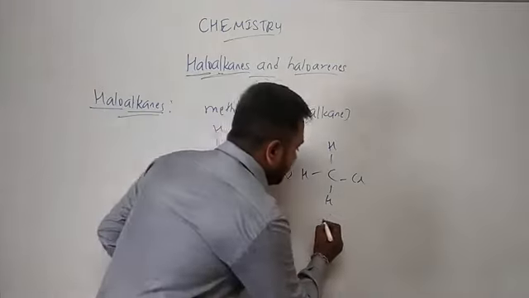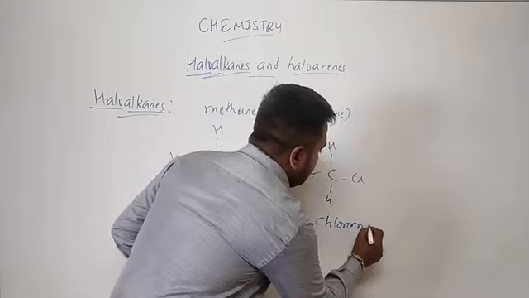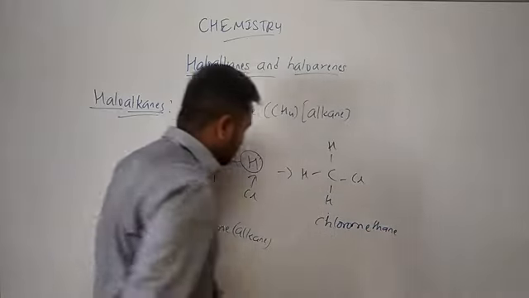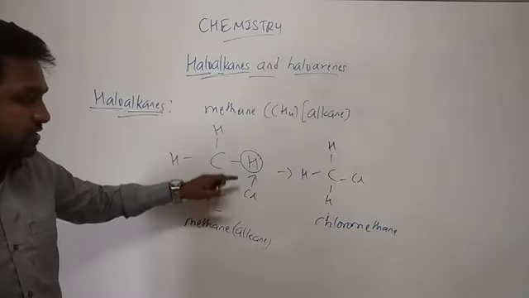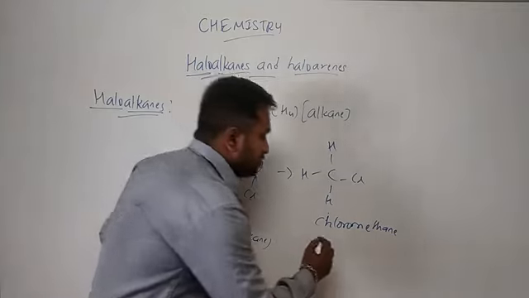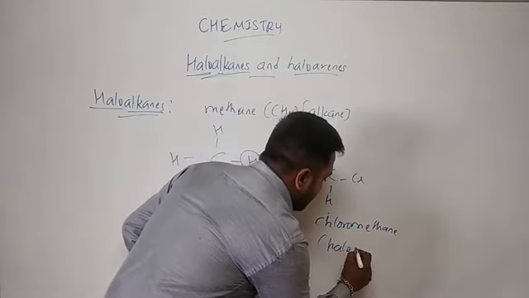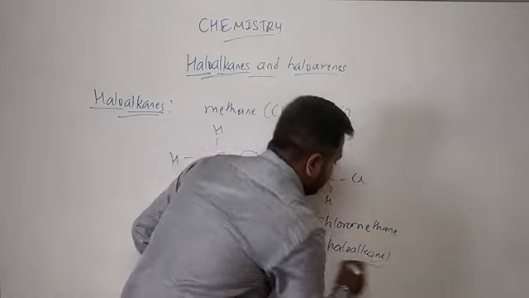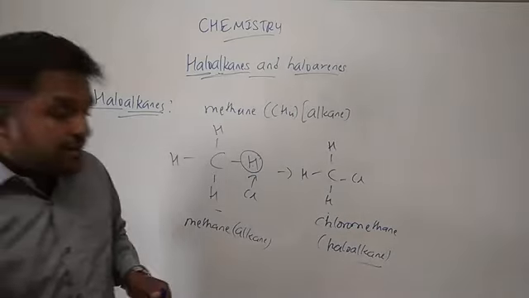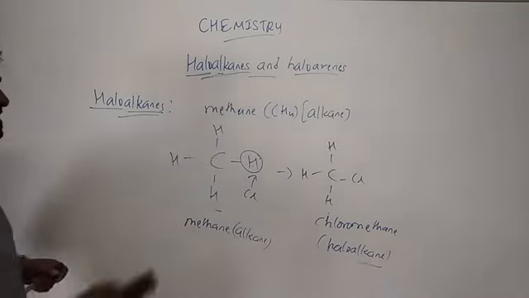Clear? What is this one? This is chloromethane. Methane, hydrogen is replaced by chlorine. Now this is chloromethane. It is a haloalkane. Clear? So now let us go for haloarenes.